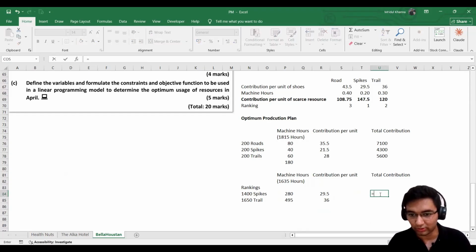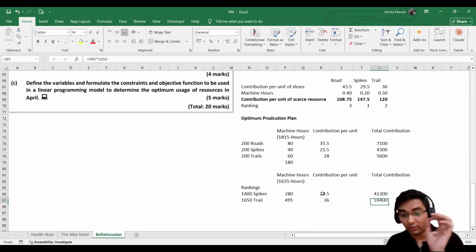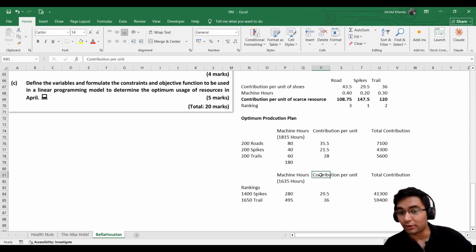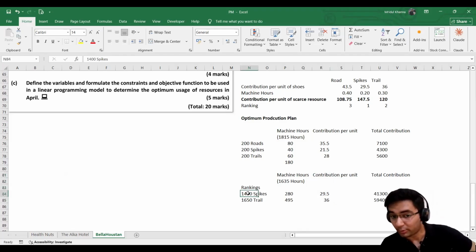It's time to calculate the total contribution. I'll just use the formula here, 29.5 into 1400, and 36 into 1650. Always remember that what you are multiplying with, we need to find the total contribution. So contribution per unit multiplied by the total number of units that we are producing.